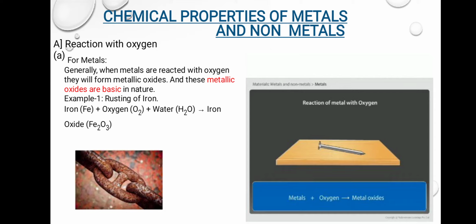So the first example is the rusting of iron. Iron is represented by Fe, and oxygen, that is O2 molecules, and water is also present in air. So this oxygen and water react with iron and lead to the formation of iron oxide, which forms a reddish brown coating over the iron. That process is called rusting.